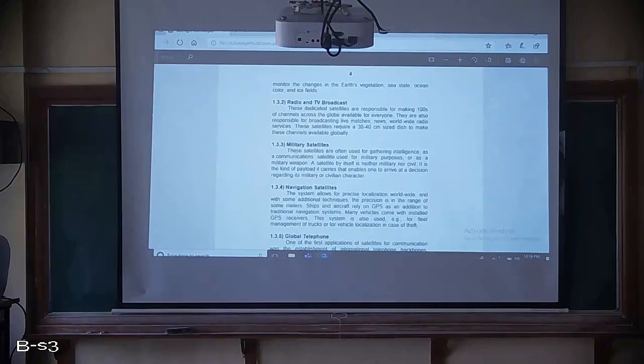And these satellites require a 30 to 40 centimeter sized dish to make these channels available globally. I think we know about the dishes, right? Which is kept on the roof of our houses. Through that, it will receive the signal. So that dish is required. It may be Airtel or some other company like Tata Sky, DTH. They all have one dish which will be receiving the signal.